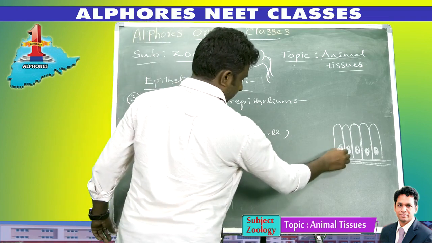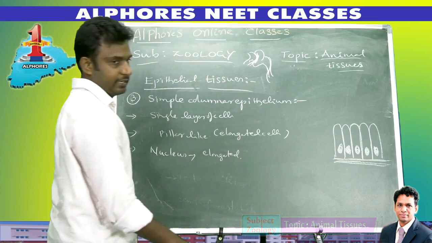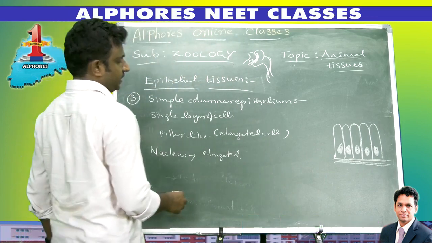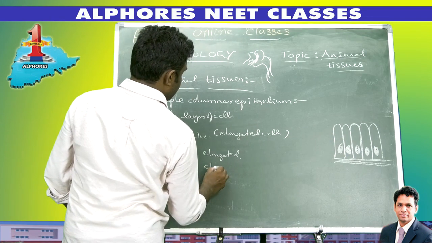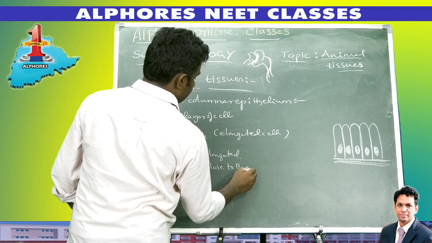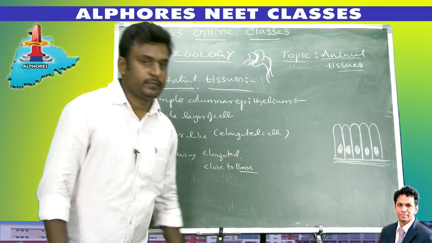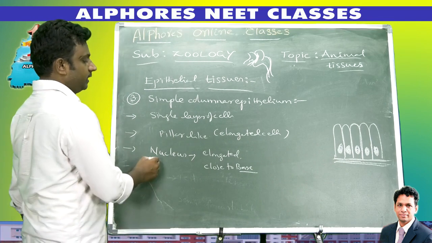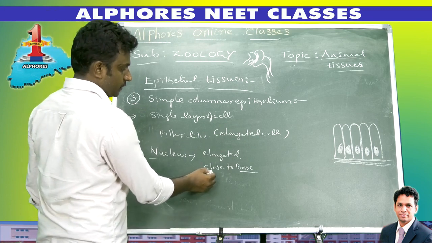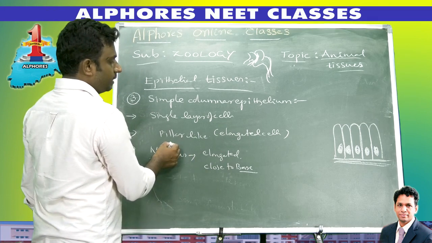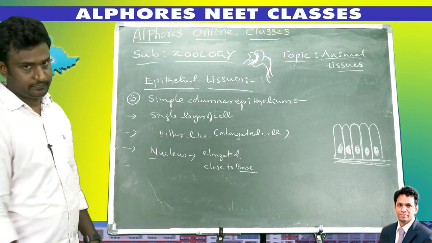Just like the cell, the cell is elongated and the nucleus is also elongated, and it is not present in the center. This nucleus is present close to the base, near the basement membrane. So the nucleus is elongated and close to the basement membrane, the cells are pillar-like, elongated cells, and only one layer of cells is present.